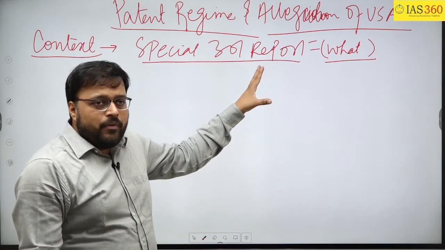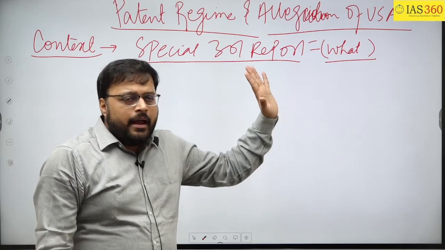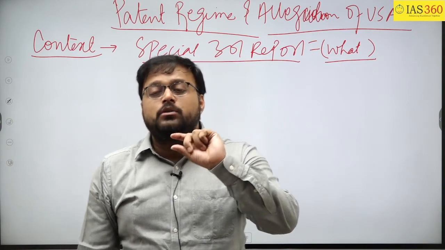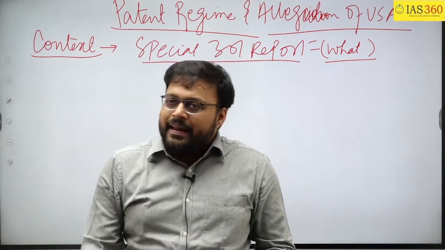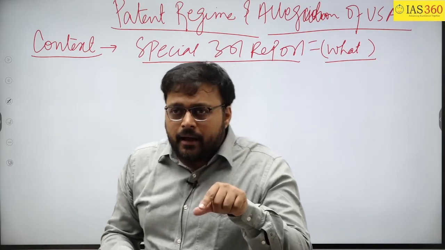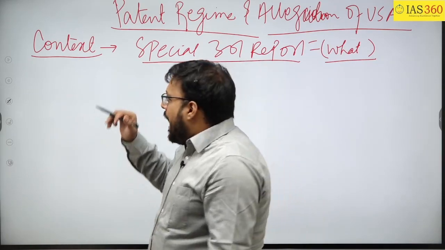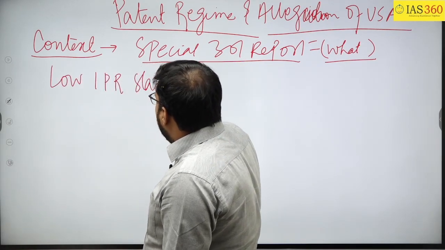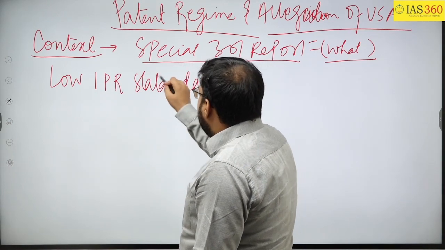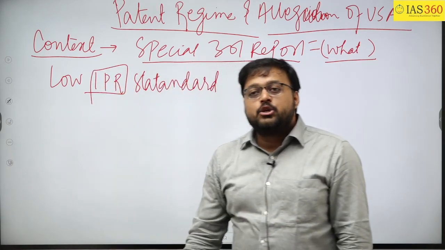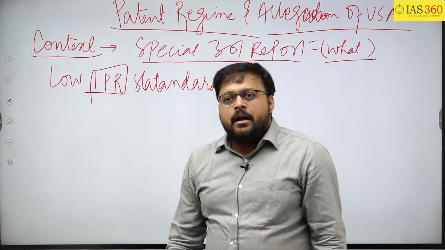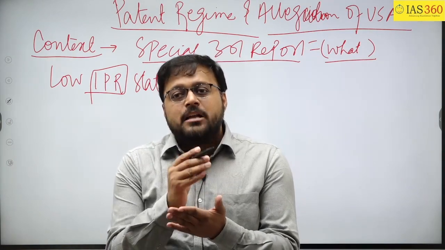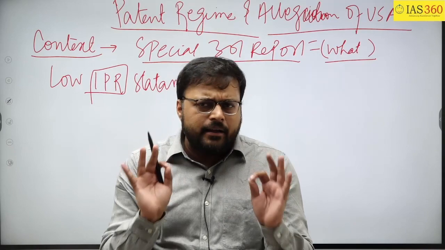But in this report, whenever the USA places any country, it means that for the USA it is very difficult to do trade with that particular country. There can be any reason for that. But here, the USA has placed India, and the reason is low IPR standards. Low IPR standards. So what is the meaning of this? That is low intellectual property regime standards, that India does not follow the intellectual property clauses as per the TRIPS agreement. This is the allegation of the USA.